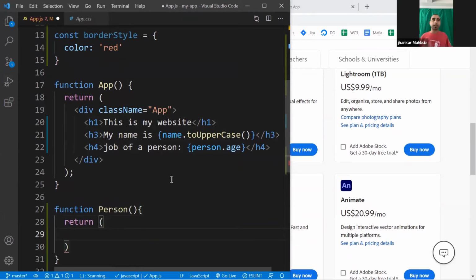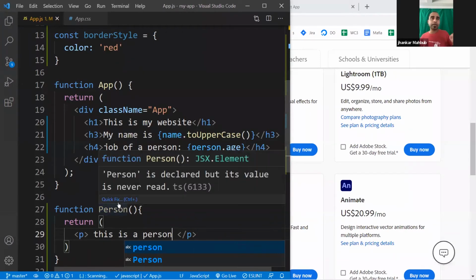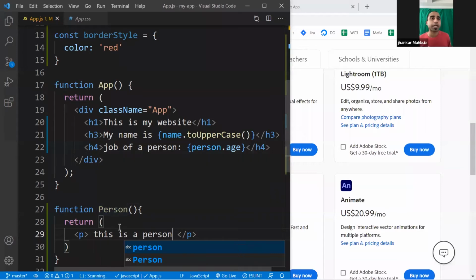And usually, you can write just one single paragraph this way, and then you finish this paragraph. And this is a person. You can do it this way. And if you need to write multiple HTML tags, we'll explain this a little later. So what you did is create a simple function, and this simple function returns some kind of HTML.